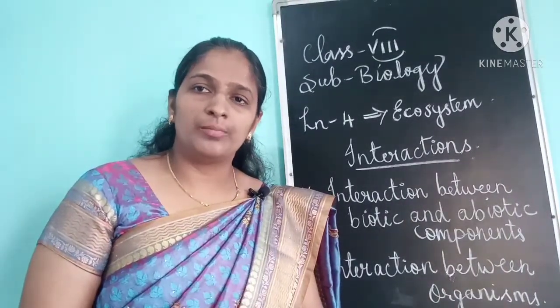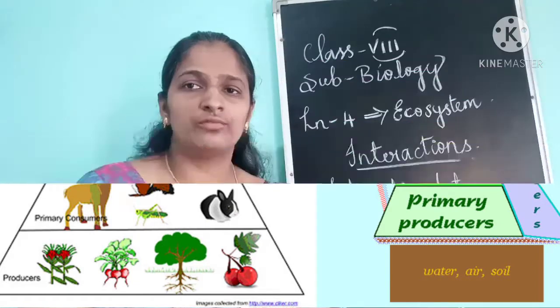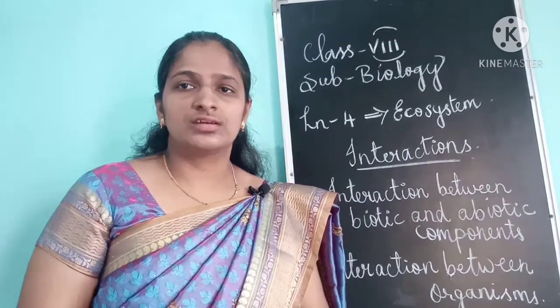So when it goes up, the number of individuals gradually decreases. So that forms a pyramid-like structure. That is why we are calling it an ecological pyramid.